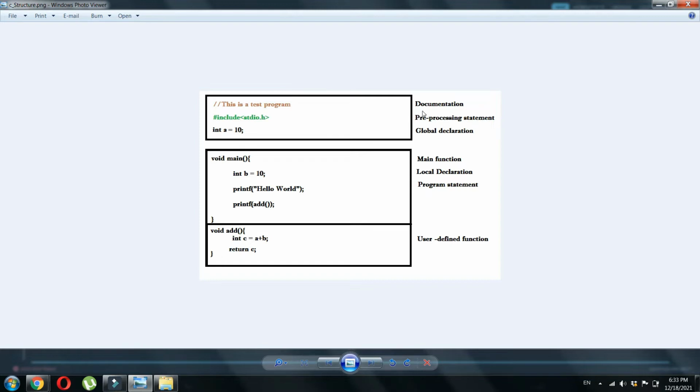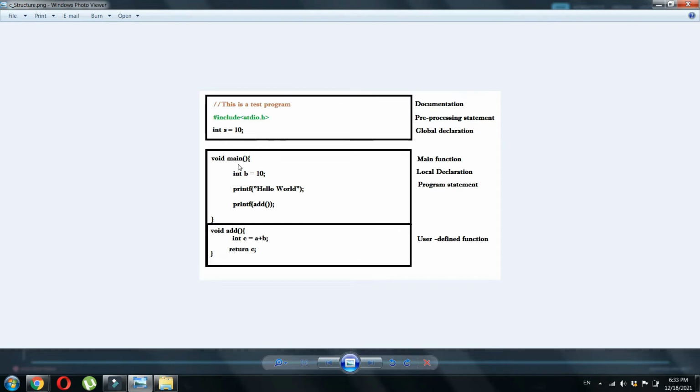And next is the pre-processing statement, where we would include and define the necessary libraries which would be used in this program. Next is the global declaration. Here we would declare all the variables which we might need to access in the program at different stages. This declaration would help us in defining variables which can be accessed at any stage of the program.